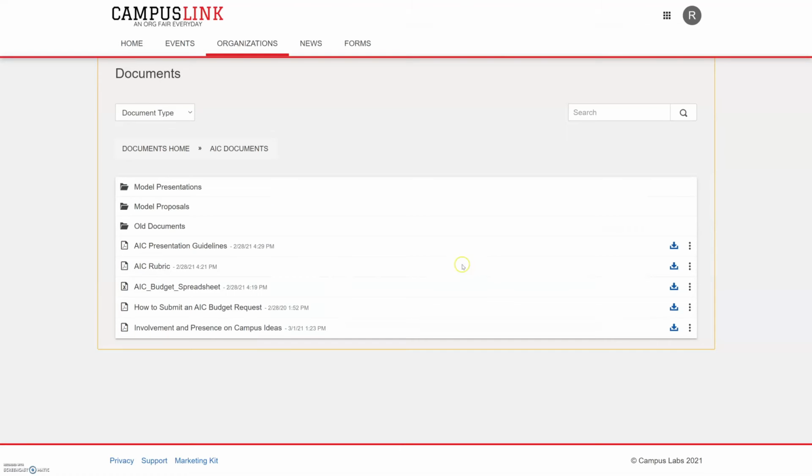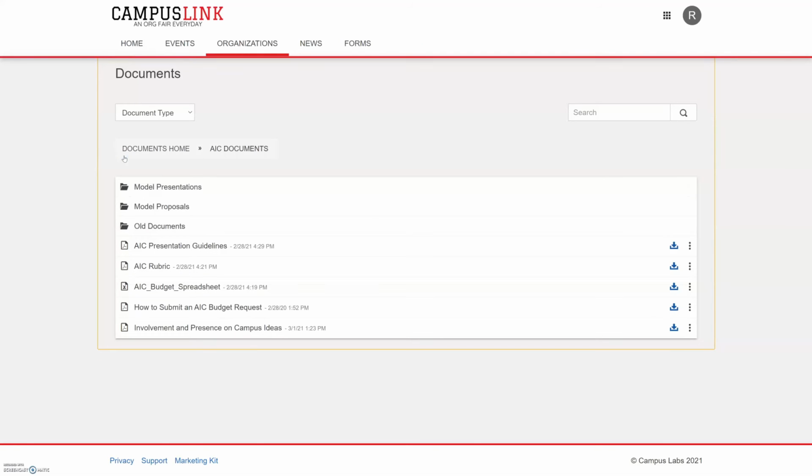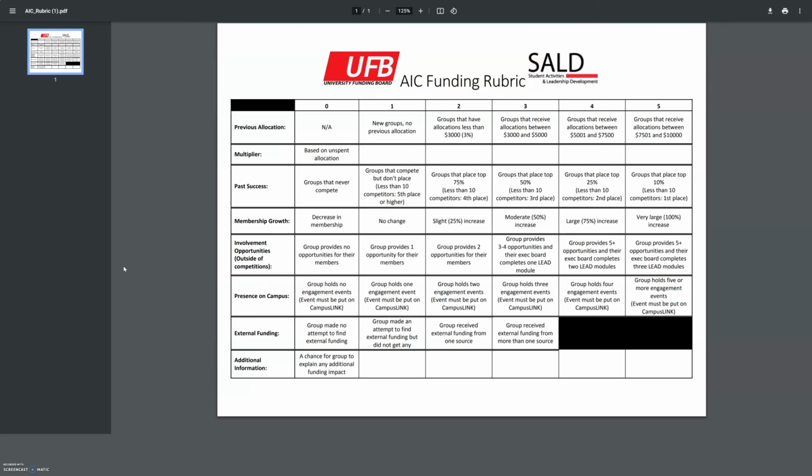The next key thing I want to highlight is inside of the actual AIC folder. If we go back to AIC documents, you can open up this documents folder right here. Here we have a plethora of different documents that might be important for you. The one I want to highlight quickly is the AIC rubric, so I'll open that up right now. This is the rubric that UFB will use to assess each AIC group, and the standards UFB will hold each group to for each point value are clearly defined. You can see here each category is listed and then each point is listed along with how you can receive those points.